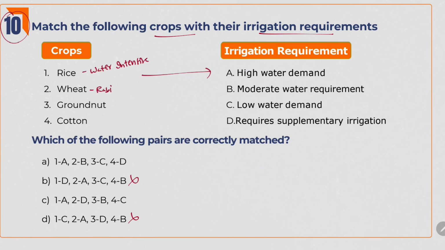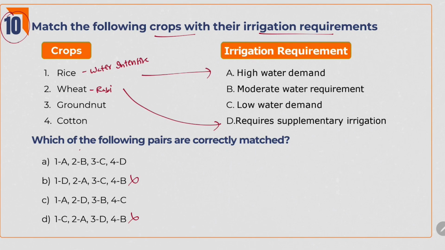Yes, Rabi crops depend on winter rainfall, but it won't be sufficient. They need supplementary irrigation also. We have seen this in the last question, that Rabi crops need more irrigation in addition to the rainfall provided. So wheat goes with supplementary irrigation. 2 goes with D.